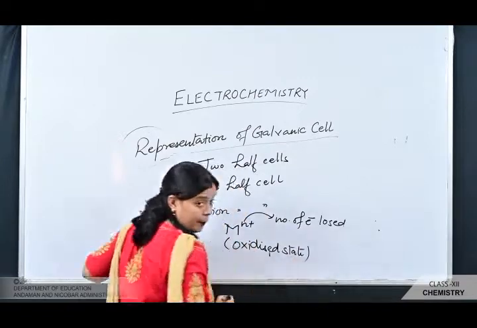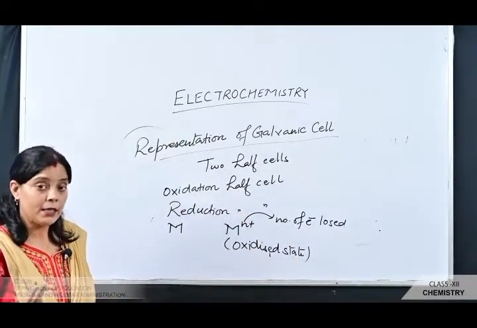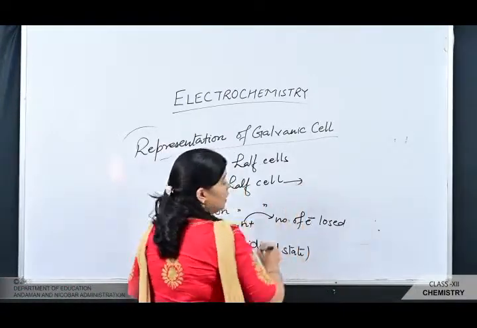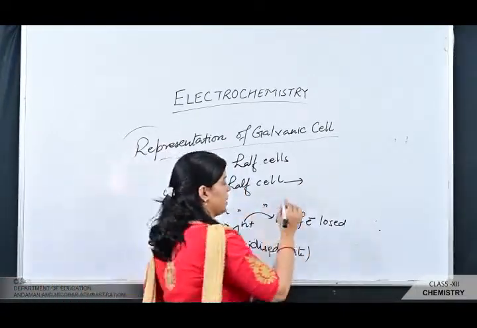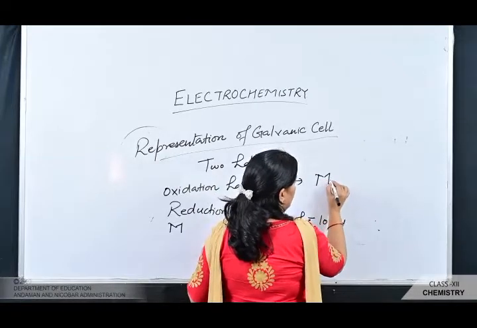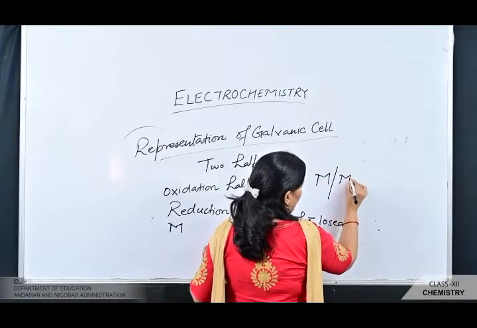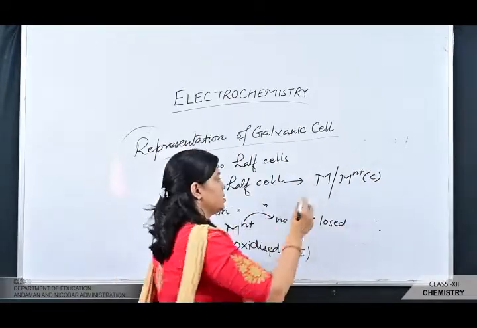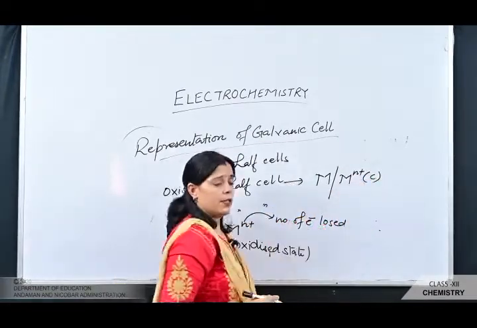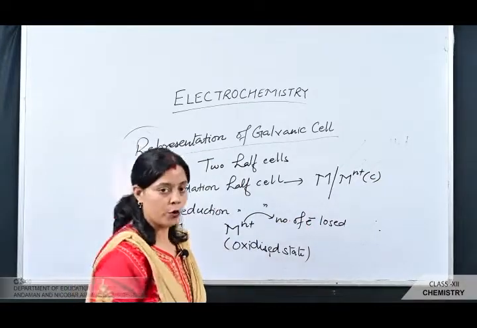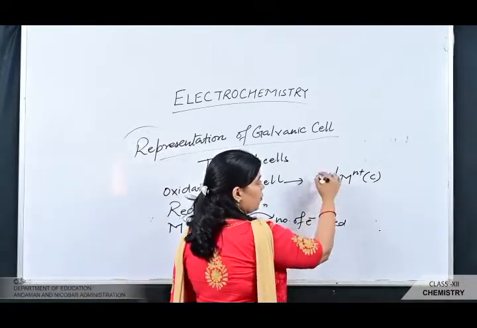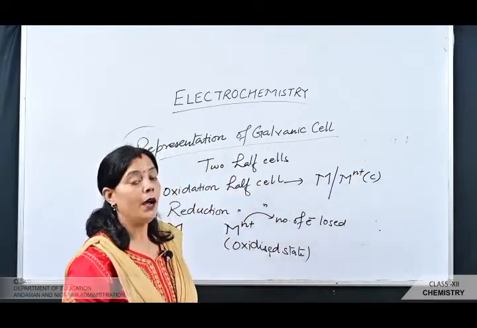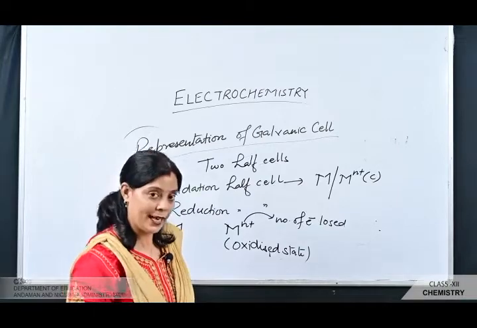Then how do we represent the oxidation half cell? The oxidation half cell is represented as the metal being converted into M n plus, and it has some concentration, which is written in brackets, for example 1 molar or 0.1 molar. The metal is in the solid form, and when it undergoes the oxidation process, it is converted into the ion form, the oxidized state.